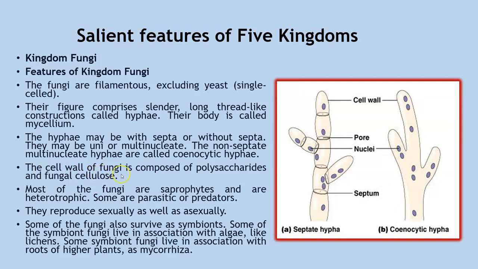The cell wall of the fungi is composed of polysaccharides and fungal cellulose. Now, most of these fungi are saprophytes, that is, they depend on dead decaying material and are heterotrophic. Some of them are parasitic or predators also. They reproduce sexually as well as asexually. Some of the fungi also survive as symbionts. Symbionts form an association with another organism.